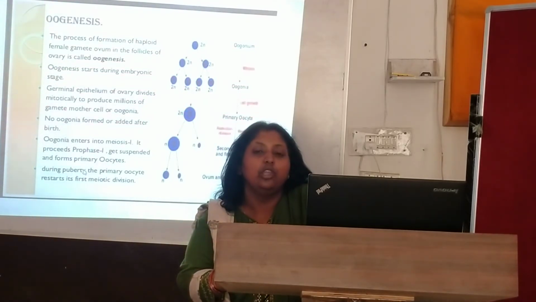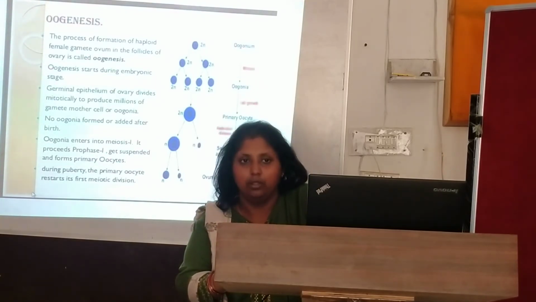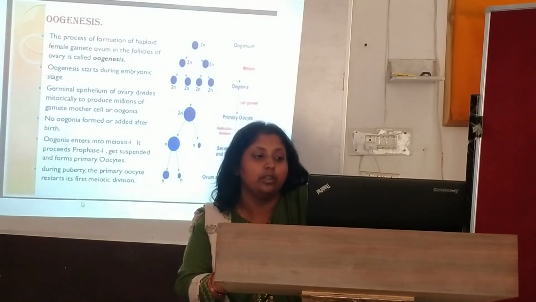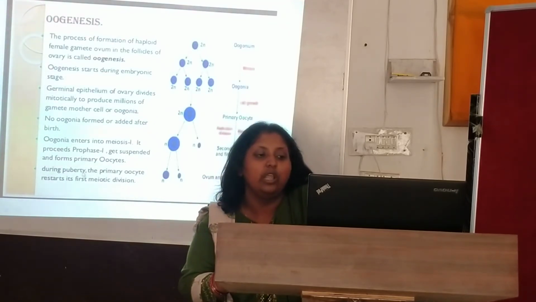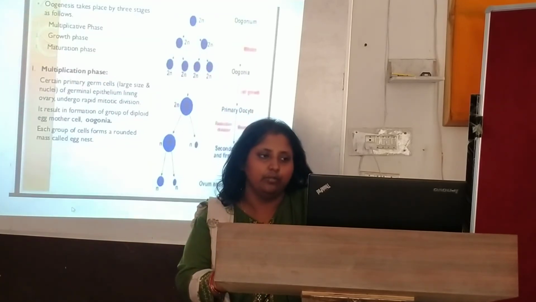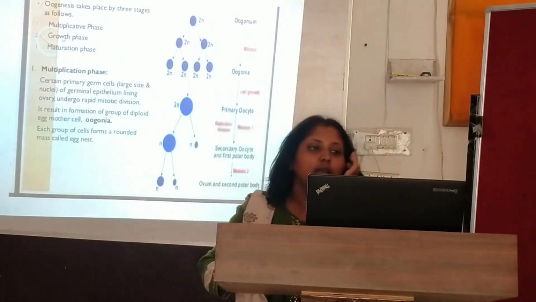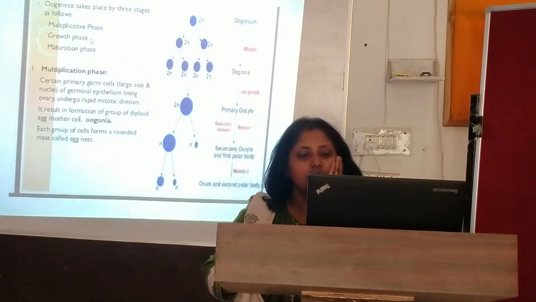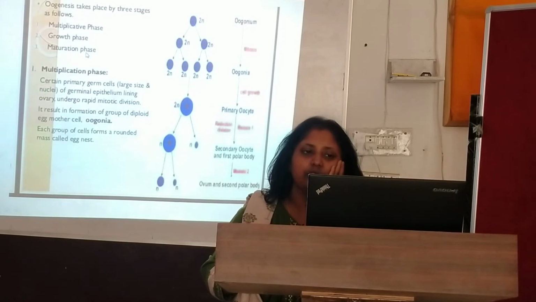During puberty, when a girl has her first period, before the period the primary oocytes go up with the first meiotic division. Then oogenesis further takes place in three stages: multiplication phase, growth phase, and maturation phase.